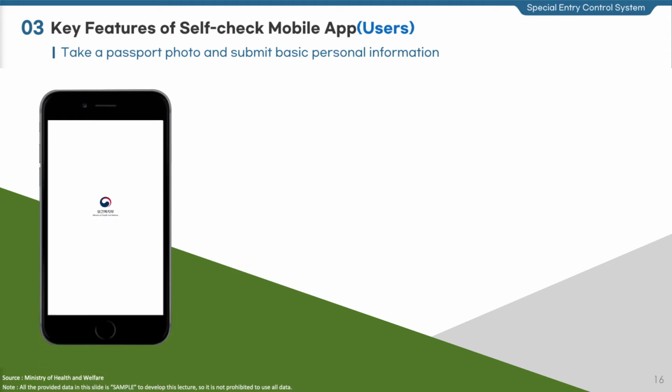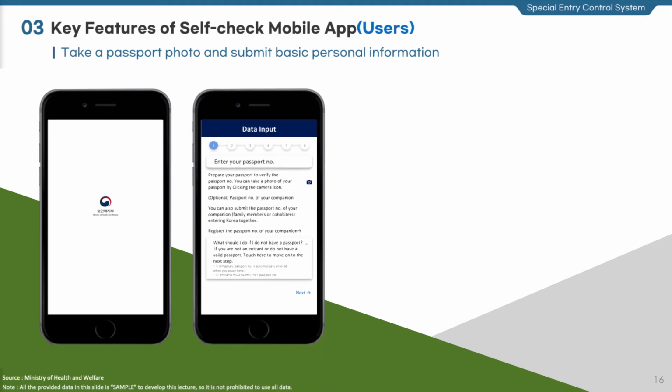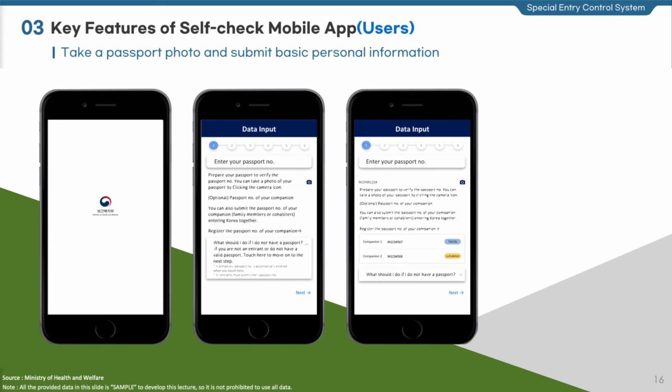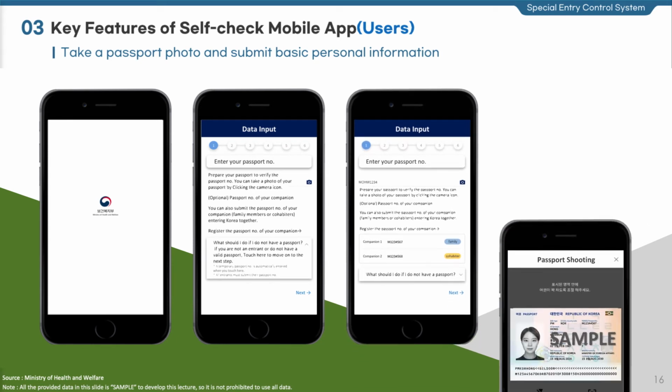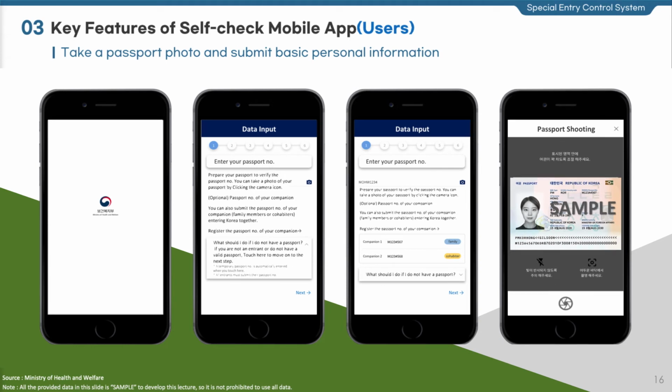App users can scan their passport number by touching the camera icon in the entry form. When a user touches the camera icon, a pop-up message asking him or her whether or not to allow the app to access the camera appears. Touch Allow to open camera. Adjust the passport to be placed within the frame. Beware of reflection, hand trembling, brightness. After placing the passport in the frame, touch the shooting button. When the app recognizes the passport successfully, it returns to the travel record declaration page, and the passport number is submitted automatically. When the recognition fails, a Recognition Failed message pops up to retake the photo.